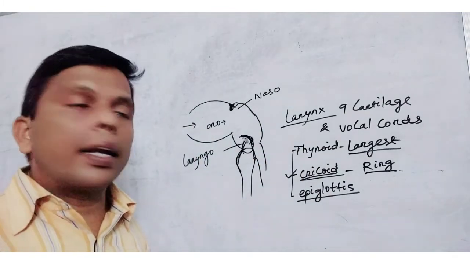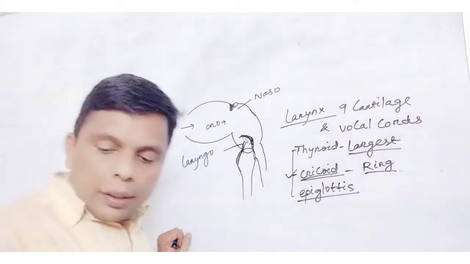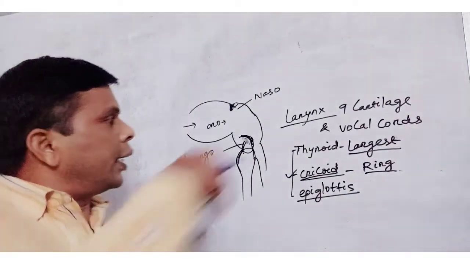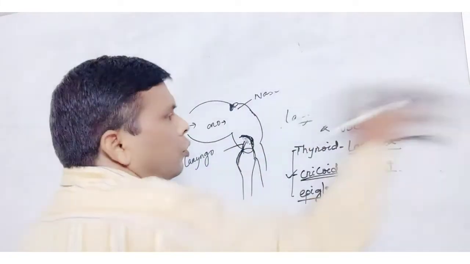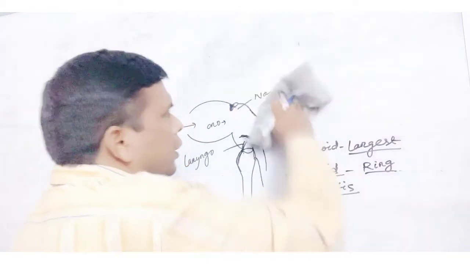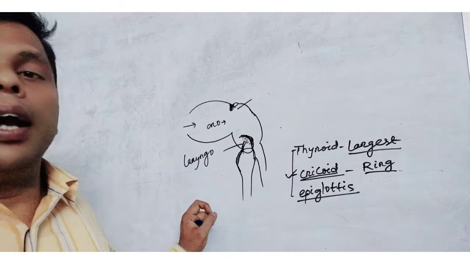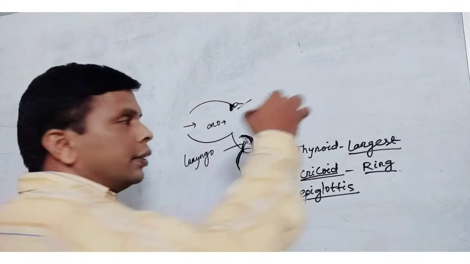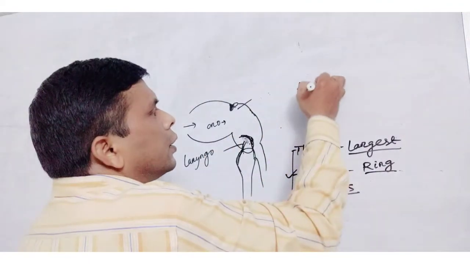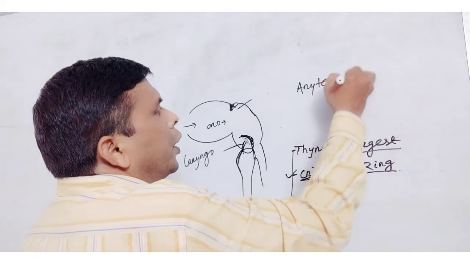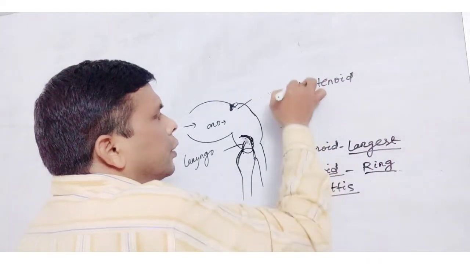What are the paired cartilages then? Let's see. The paired cartilages consist of the arytenoid cartilage.